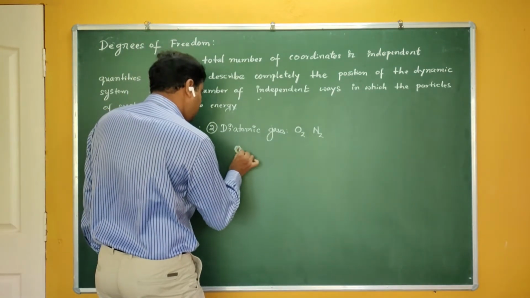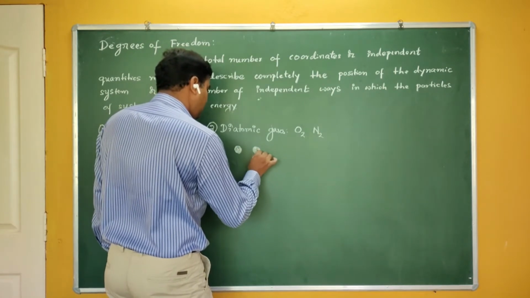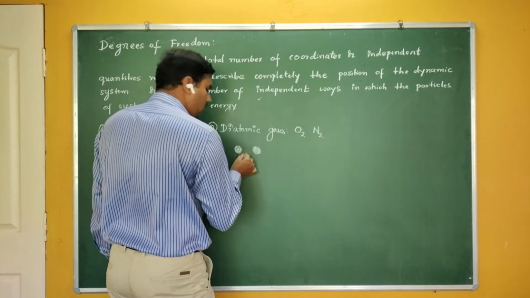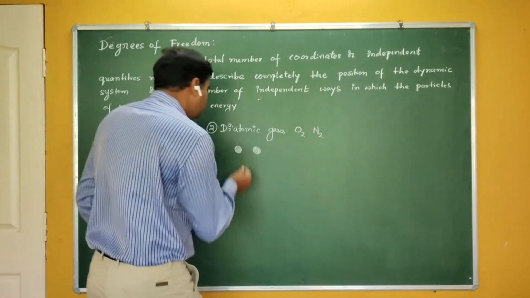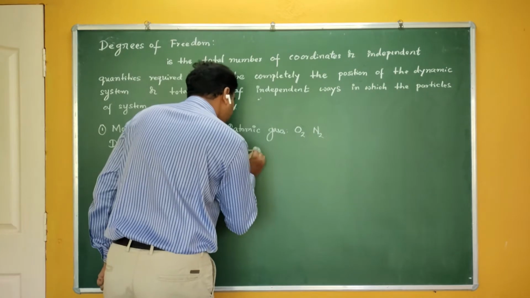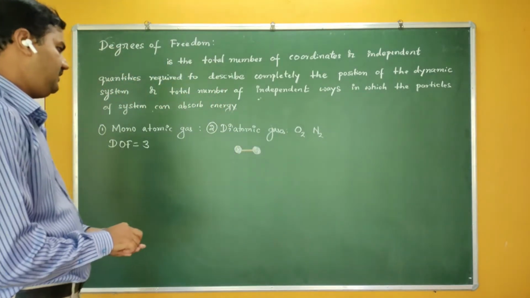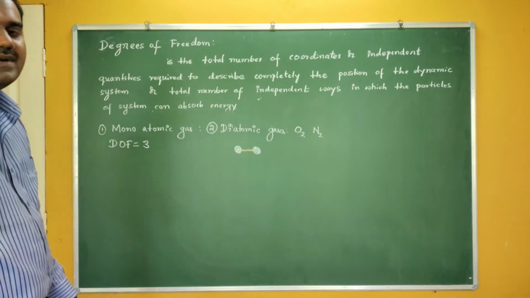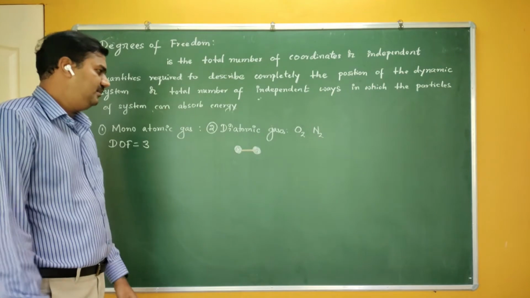Okay, this is one atom. This is one more atom. Between them, some chemical bond is there. It may be covalent or whatever it may be. We are not interested here. So there are certain bonds here. This is the shape of diatomic gas molecules. Okay, they are in the form of a dumbbell shape. They look like a dumbbell shape here.